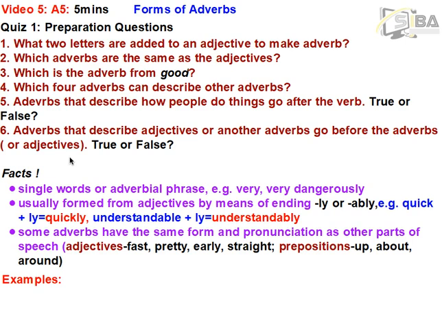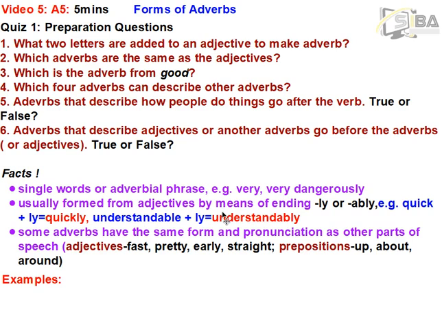Then we have understandable as an adjective. When you add ly to it, you have understandably. Don't forget that you omit the e before you add your y, or you can remove le, then you add your ly to get understandably. So this is how adverbs are formed. So check more for yourself.